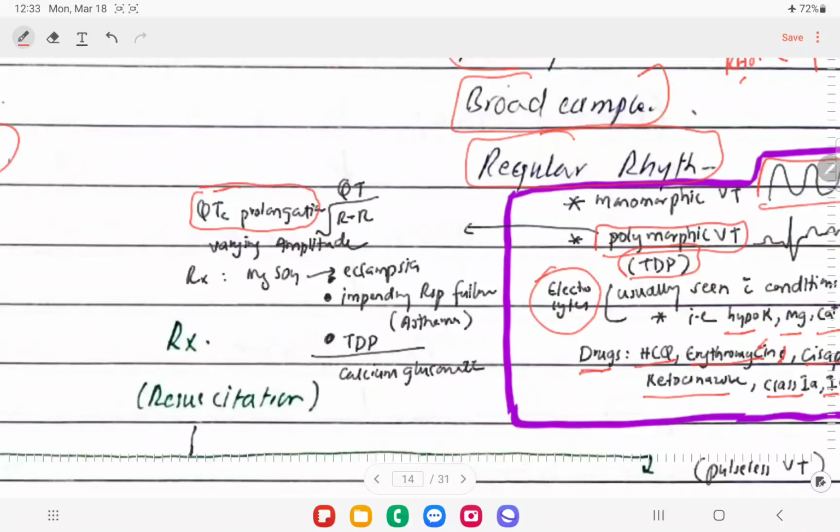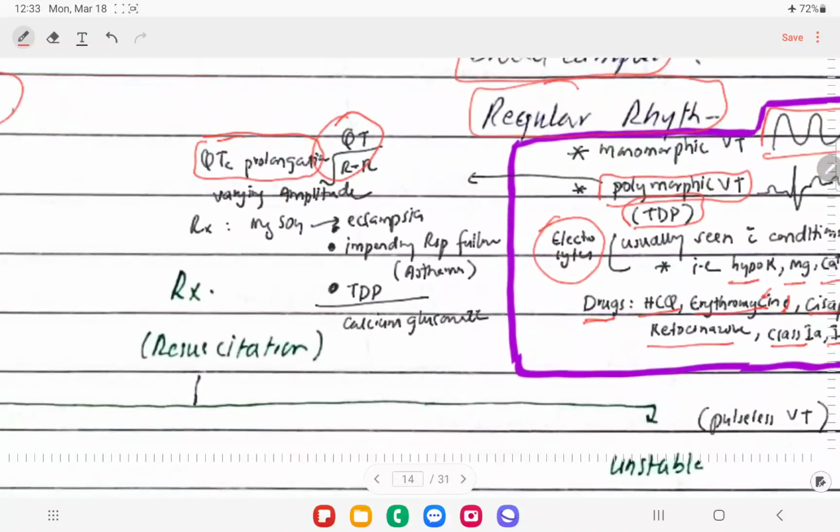QTc is basically the corrected QT interval. That's how it is corrected: if we divide QT by the square root of the RR interval, we're going to get the QTc interval, right? So treatment of polymorphic ventricular tachycardia or torsades de pointes arrhythmia is magnesium sulfate, right? So we'll have to give magnesium sulfate to this patient.